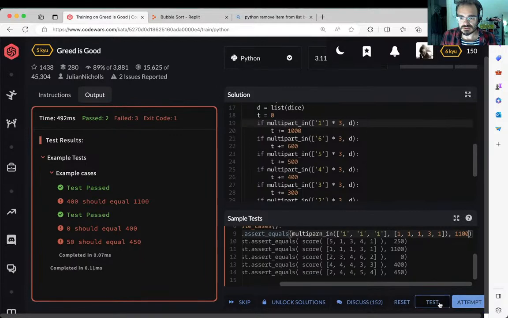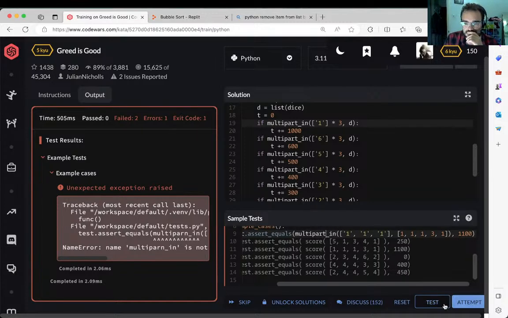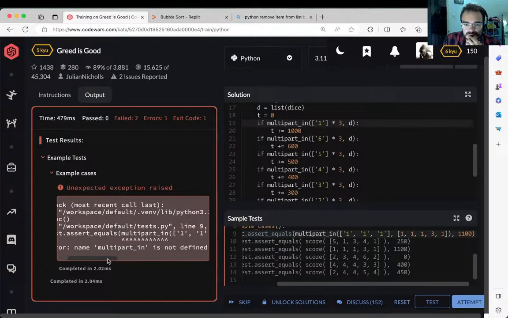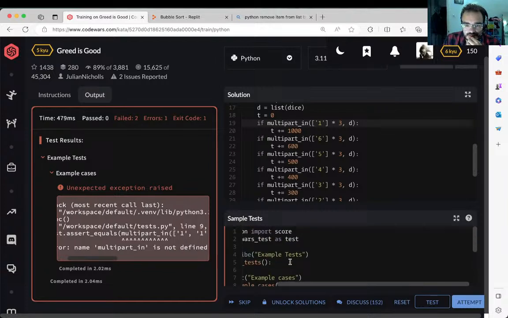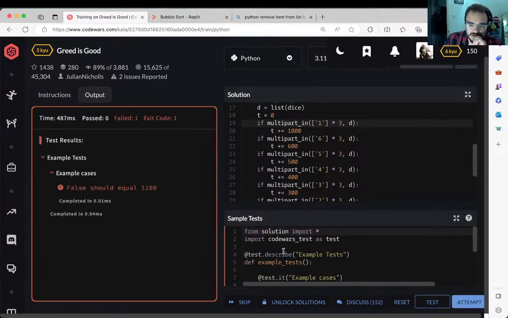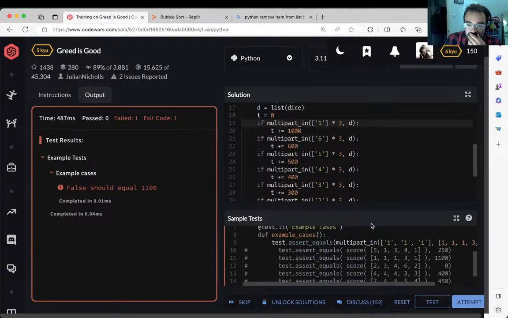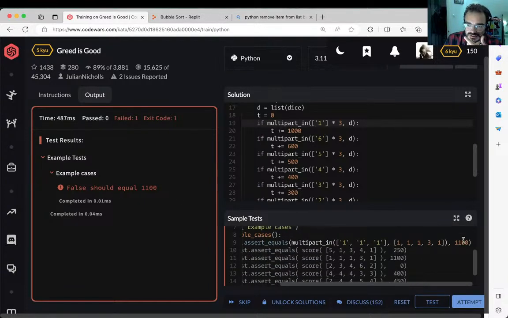Okay, and then test multipart, multipart underscore in. So it's not defined in the, oh, I'm going to import everything. So the test package needs to import this so it can call it. Okay, false should equal. So that should be equal to true. Actually, I'm not testing the right thing. That should be equal to true, and it's equal to false.